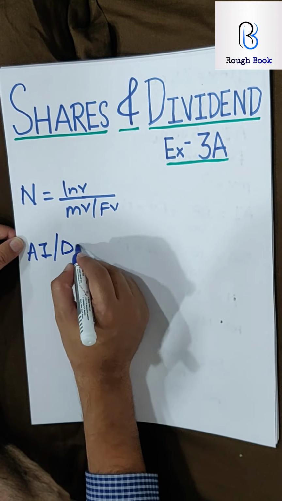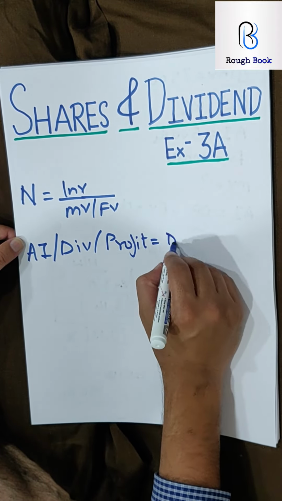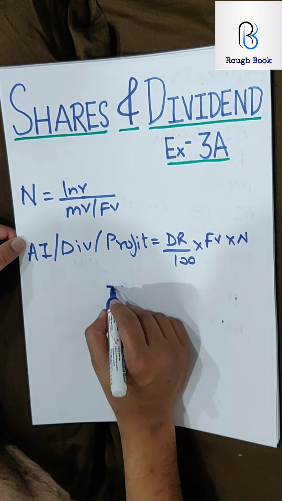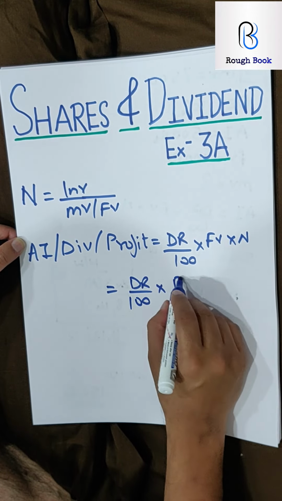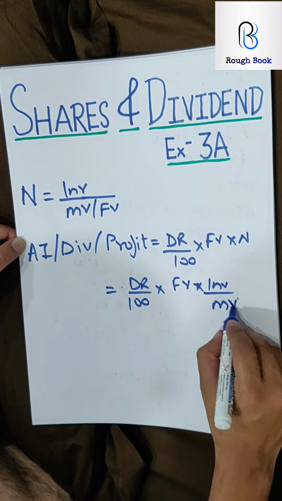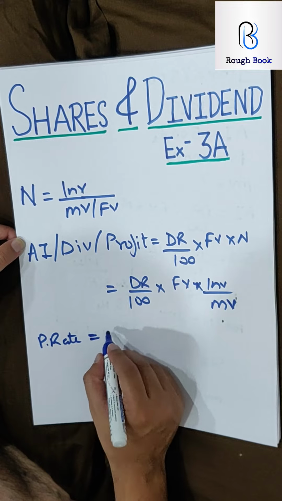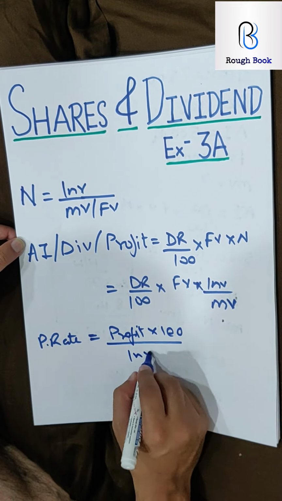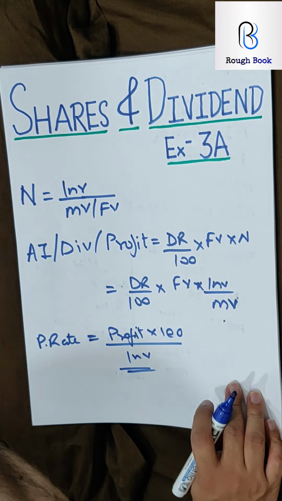Second one, annual income, also called dividend, also called profit. What is the formula? Anyone remembers? Dividend rate by 100 into face value into number. If number is not given, then you can write dividend rate upon 100 into face value into investment upon market value. Do you remember all this? And the last one, profit rate or return rate. That can be profit into 100 upon investment. So these three are the major formulae, and we know all the abbreviations by now.